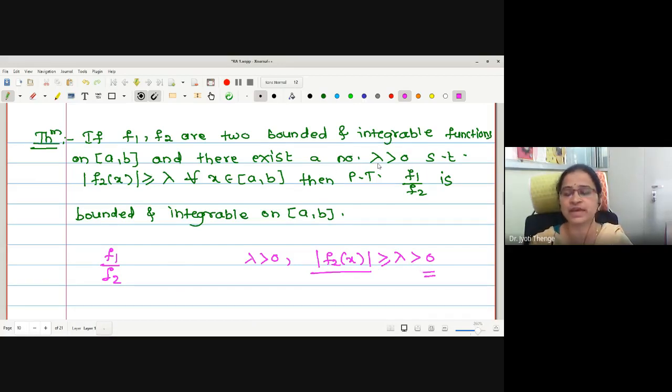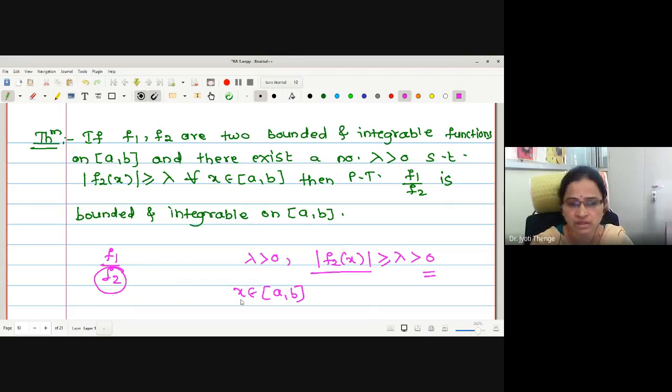This condition of the existence of a number lambda greater than 0 with mod of f2 of x greater than or equal to lambda just ensures that the denominator under consideration is not taking a value 0 for any x in the closed interval AB.